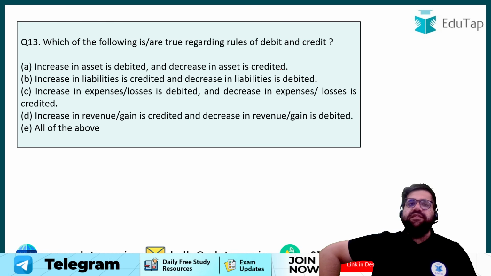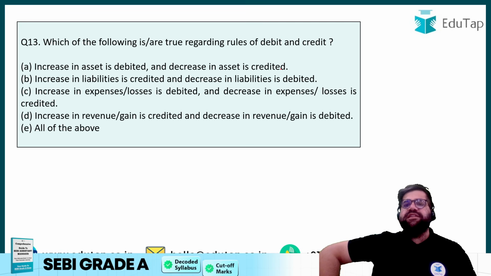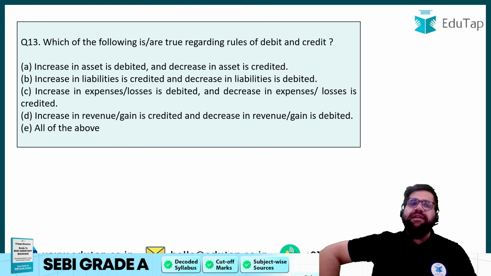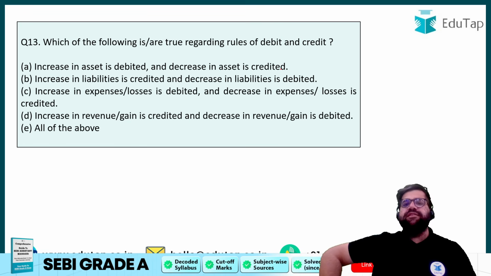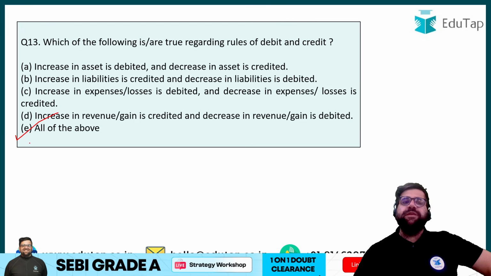An increase in asset is debited, yes. A decrease in asset is credited. An increase in liability is credited and a decrease in liability is debited. Yes, it is also correct. Increase in expenses and loss is debited and a decrease in expenses and loss is credited. Increase in revenue and gain is credited and a decrease in revenue and gain is debited. Yes, all these statements are correct. Therefore, your answer will be option number E.